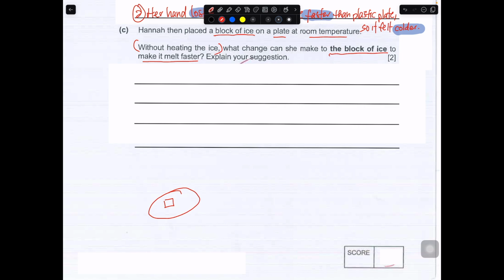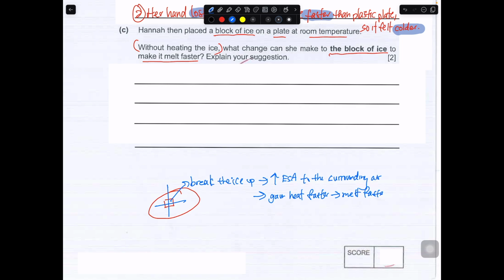First, you can do it by breaking them up. Break the ice up. What you are trying to do is increase the exposed surface area to the surrounding air, so that it will gain heat faster, or at a faster rate, and it will melt faster. Okay, this could be one thing that you want to do.